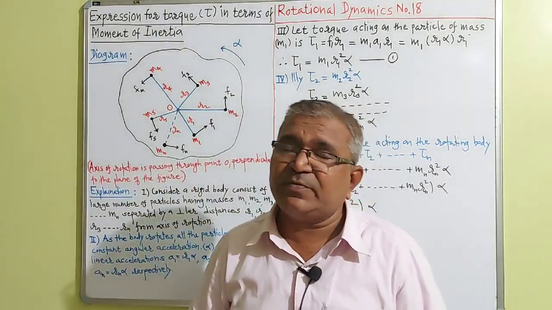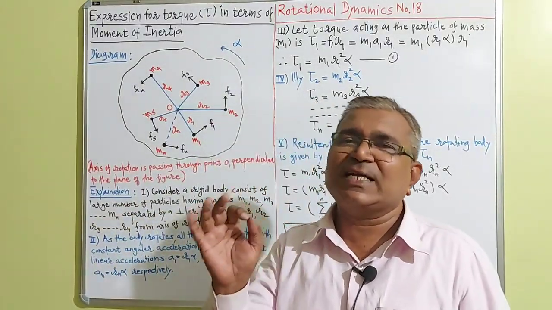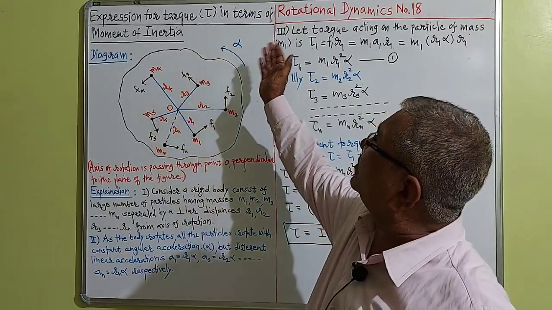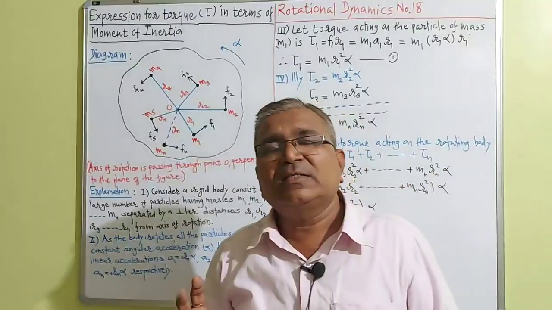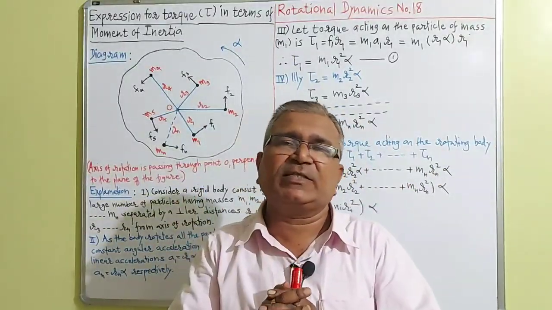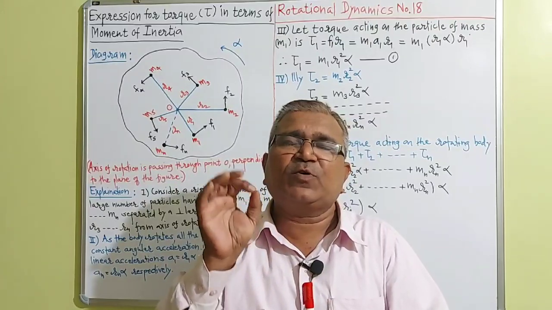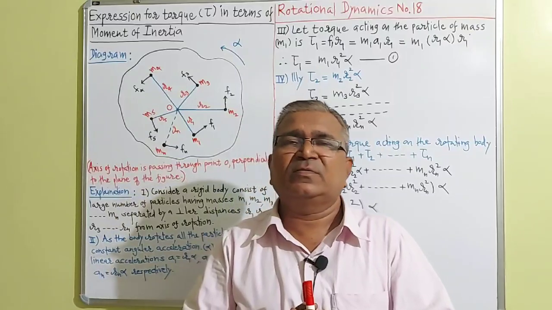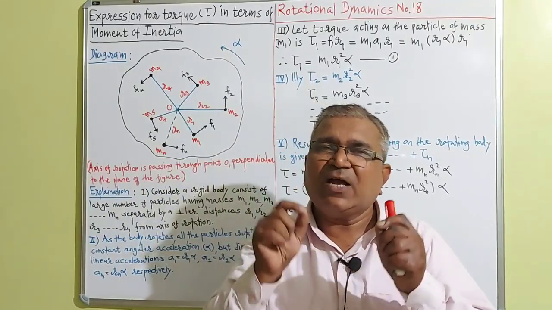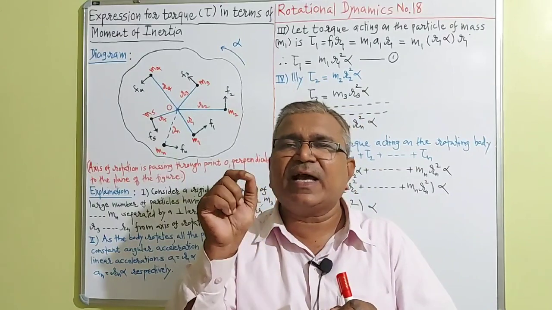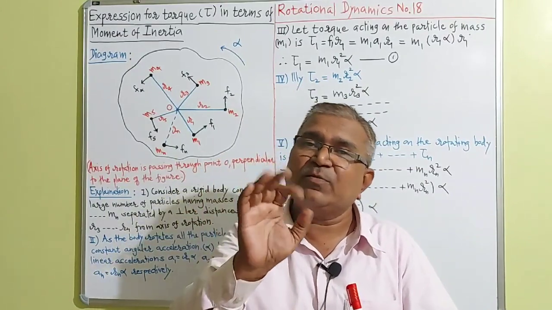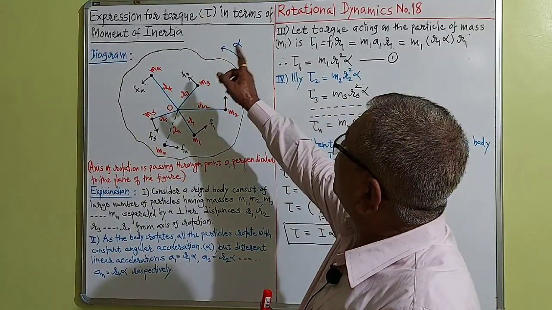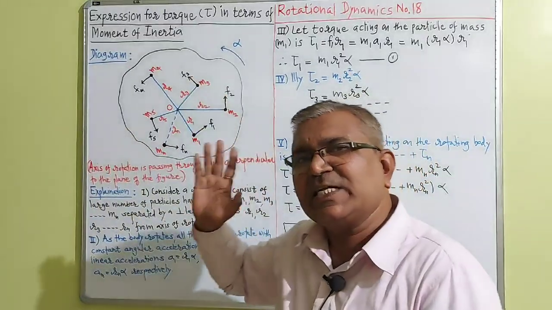So this is a relation between torque and angular acceleration, and that is what we wanted to calculate: the expression for torque in terms of moment of inertia. There may be a possibility of a question like this: derive an expression for the torque acting on a rotating body, or derive the relation between torque and angular acceleration of a rotating body, or derive the expression for torque in terms of moment of inertia.